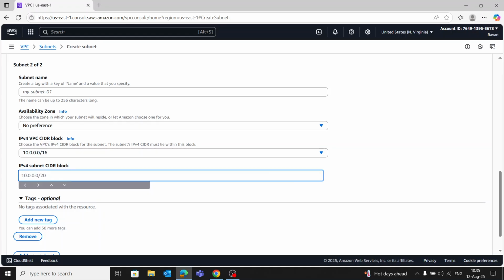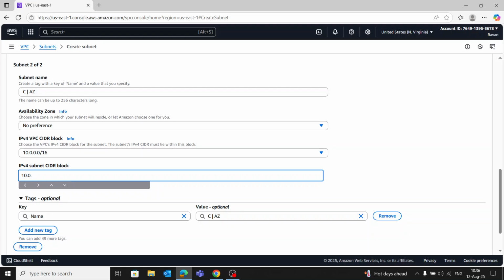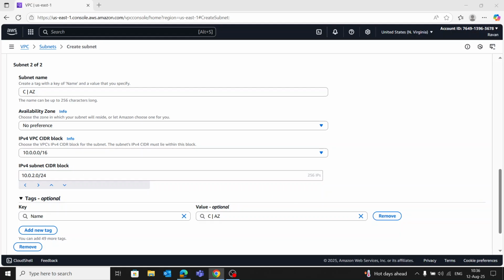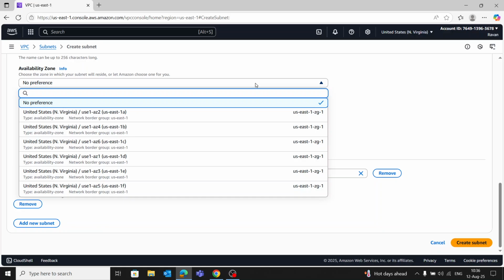Name here public subnet B, CIDR block 10.0.2.0/24. Availability zone US East 1B.